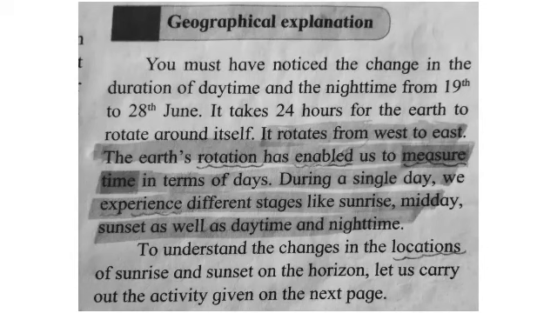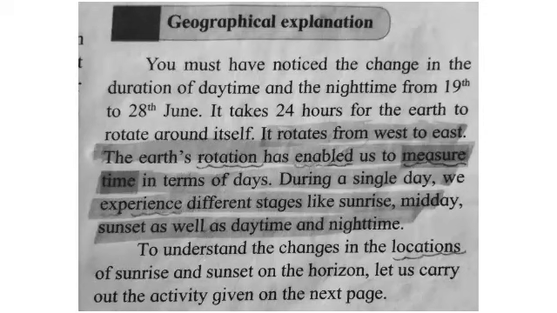The earth takes 24 hours to rotate around itself. It rotates from west to east. The earth's rotation has enabled us to measure time in terms of days. During a day, we experience different stages, such as sunrise, midday, sunset, as well as daytime and nighttime.